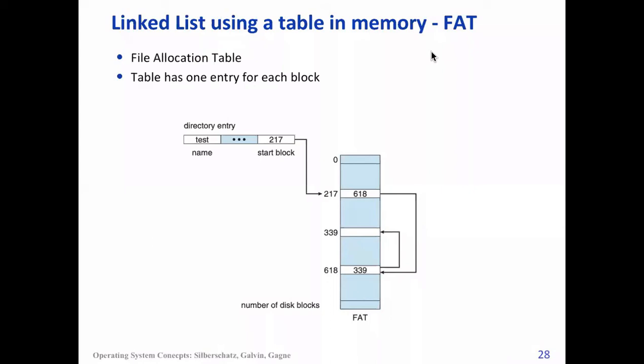Or where is this FAT going to be? Where is this FAT kept? Is it in main memory or is it in secondary memory? It should be in secondary memory also, because the information has got to be there. Otherwise, when you switch off your computer, all information is gone.